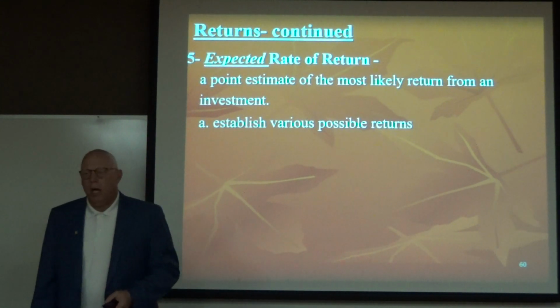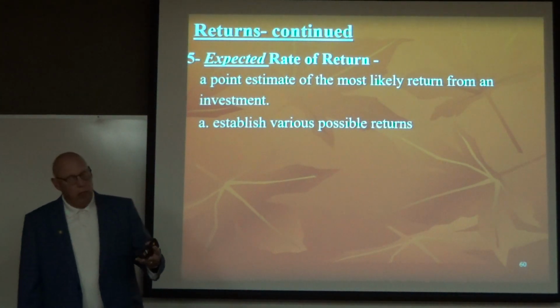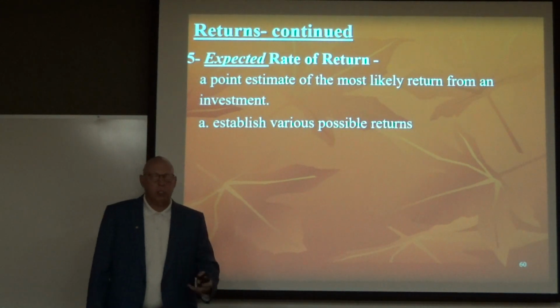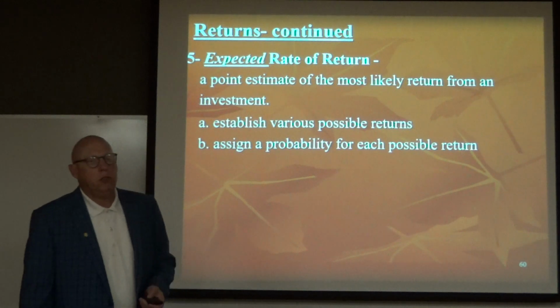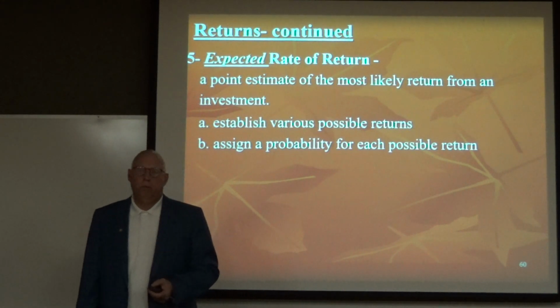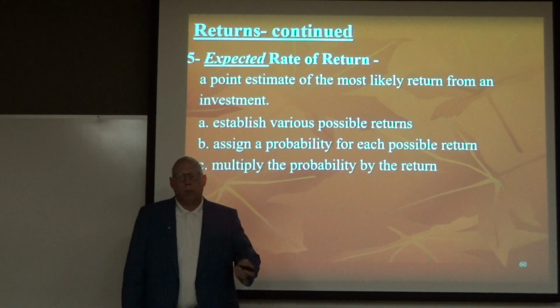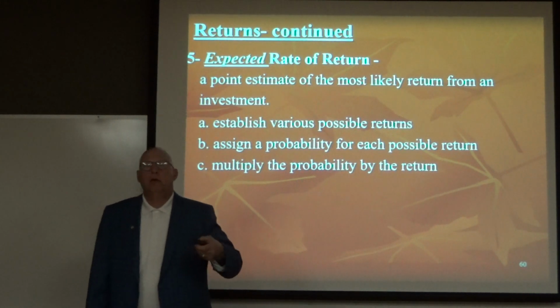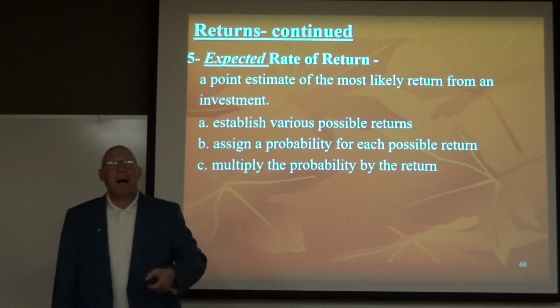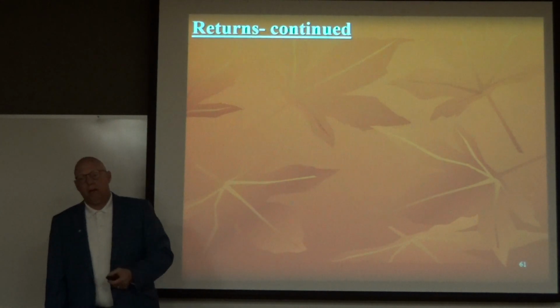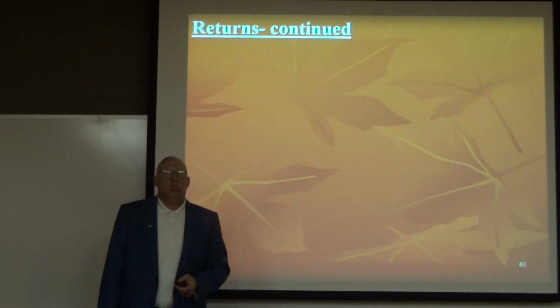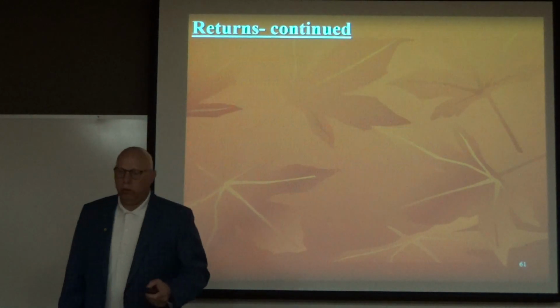All right? And so what we do, theoretically, is we establish various possible returns. Then we assign a probability for each possible return. Then we multiply the probability for each return by that return. Then we sum them up, and we come up with our expected rate of return. So let's do an example.